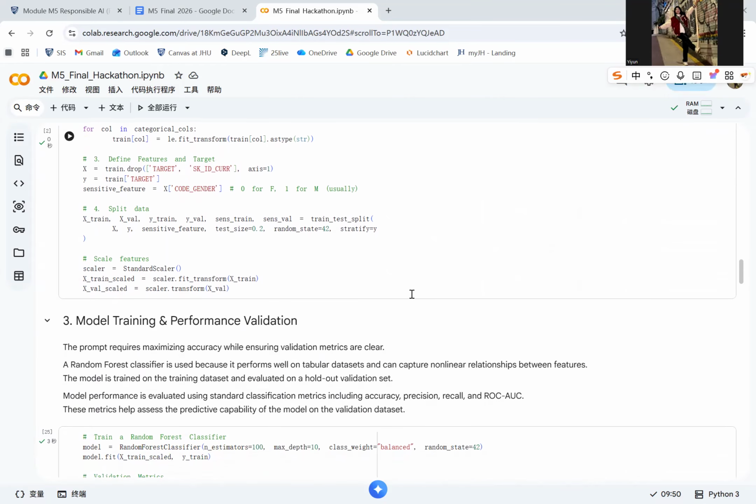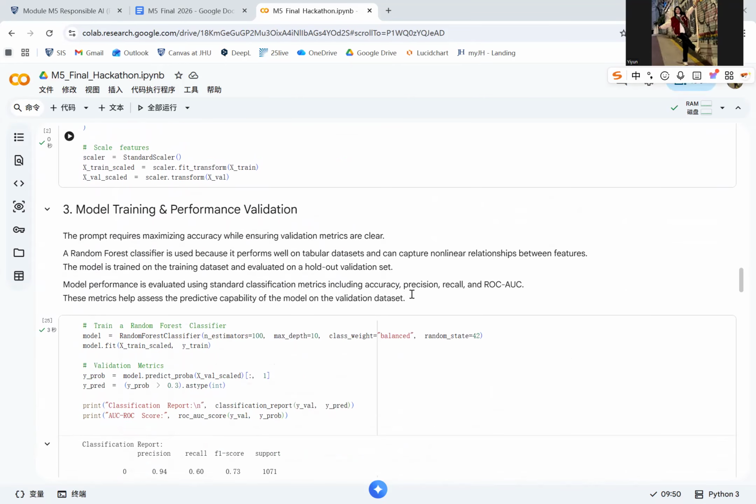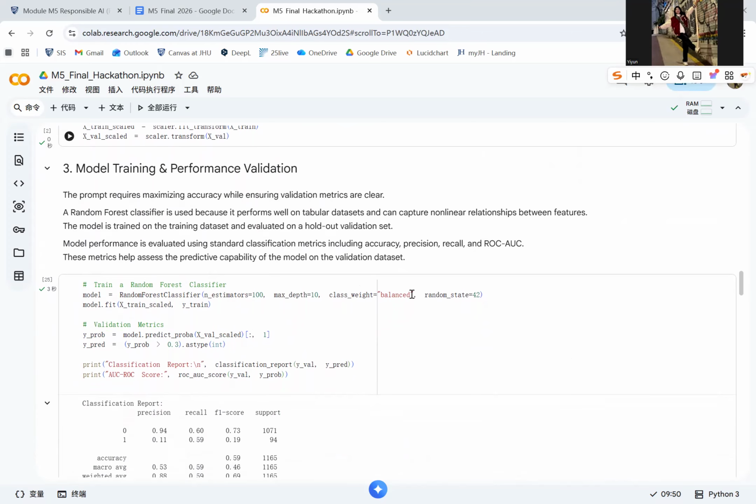After processing that, I moved to model training. For this project, I selected a random forest classifier. Random forest is well suited for tabular datasets because it can capture nonlinear relationships and interactions between variables.